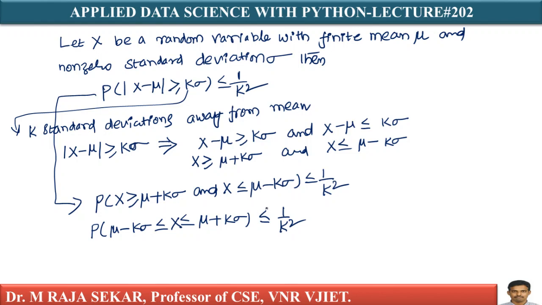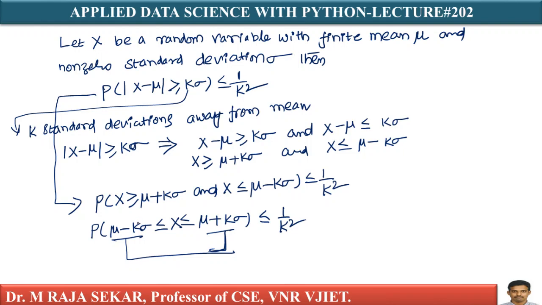Now, it is saying, given a random variable capital X for which we know the mean mu and standard deviation, finite and not equal to 0, the probability of capital X lying between k standard deviations away from the mean, mu minus k sigma and mu plus k sigma. What does it mean?